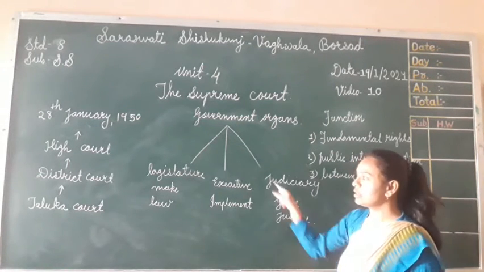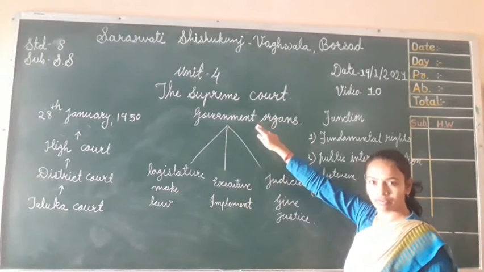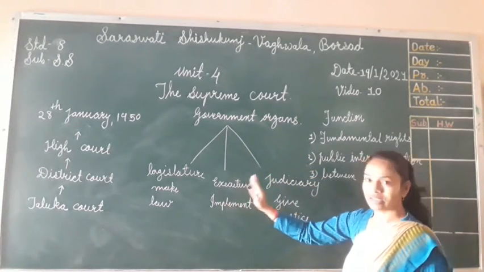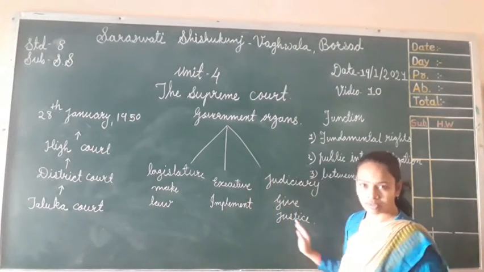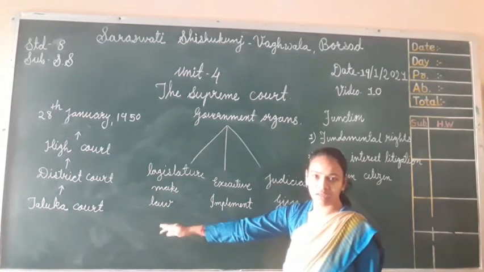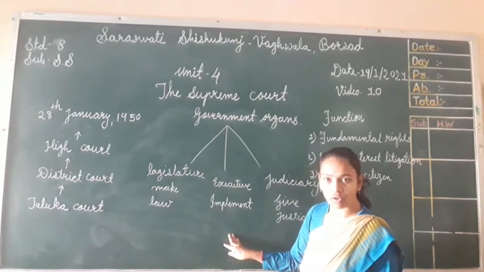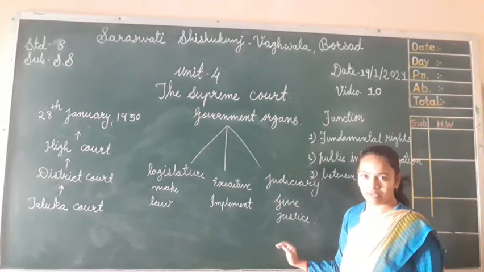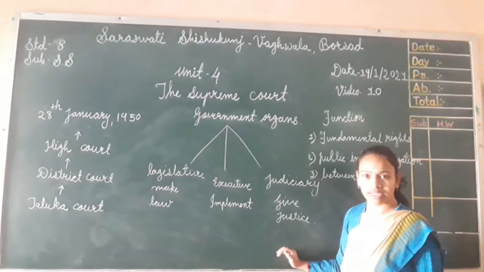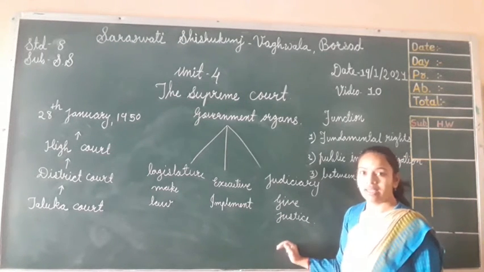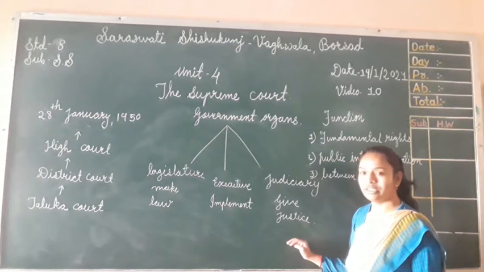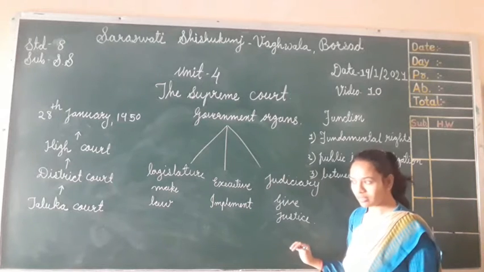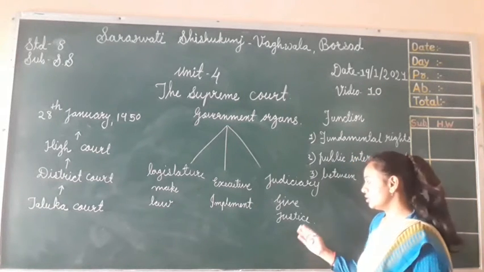So we have these three main organs of our government. This is how it works in India. It is also one kind of hierarchy of the law process. Law is made here, the implementation of law is here, and if the law is not followed by any person, institution, or organization, then in the Indian constitution there is a right to give them justice.